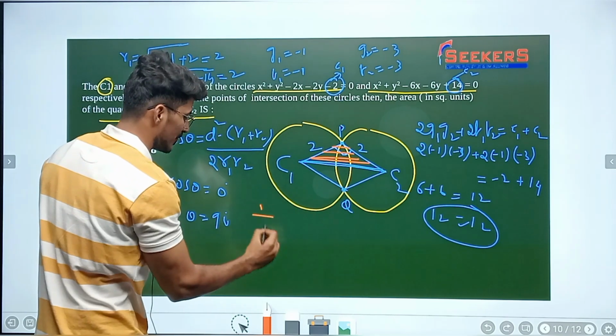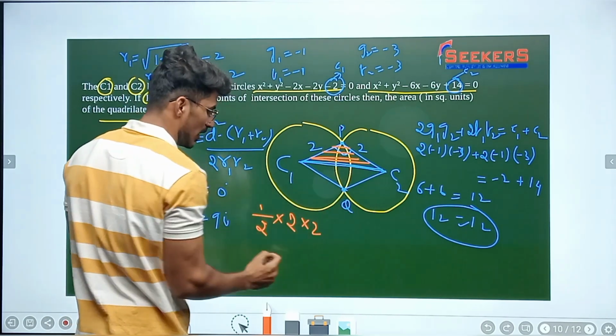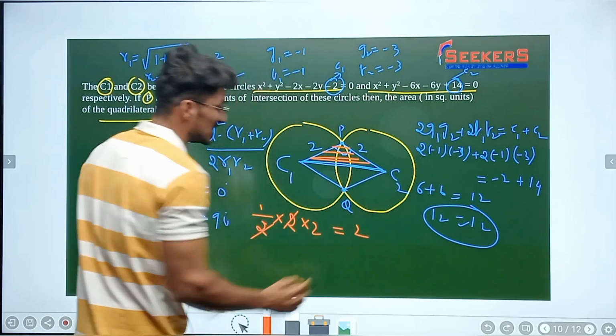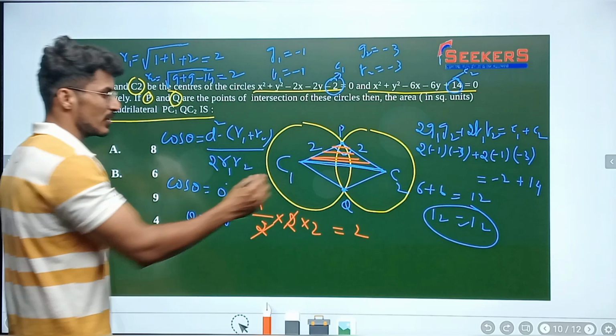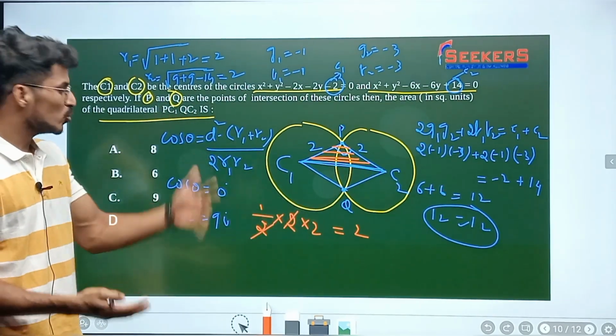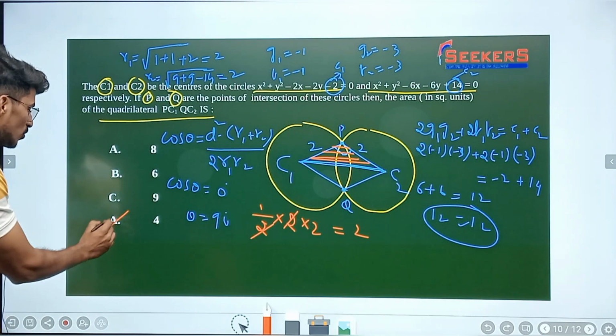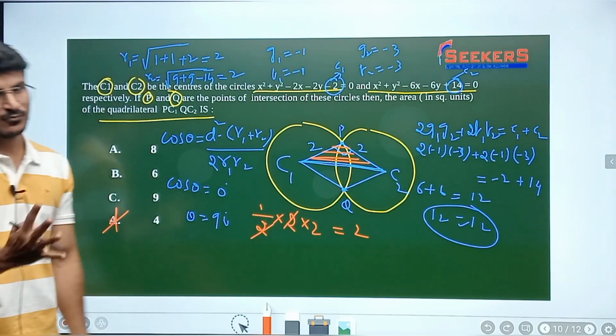What is that? Half into base into height. Height is 2. Alright, 2 will get cancelled. Area of this upper triangle is 2. Then the area of the below triangle is also going to be 2. So 2 plus 2 is what? 4. So the area of the quadrilateral is going to be 4.